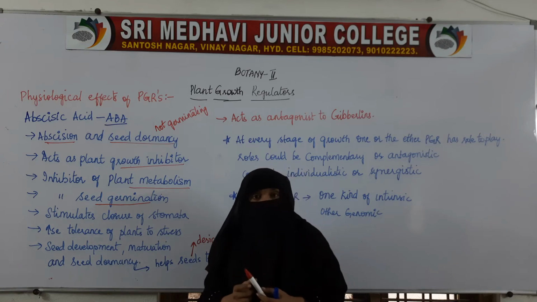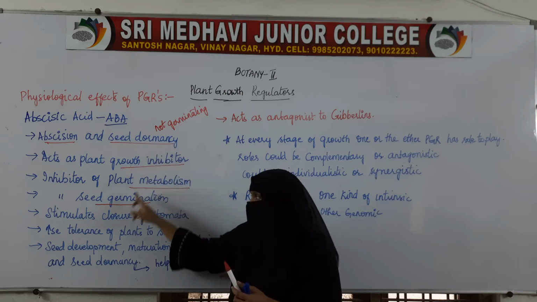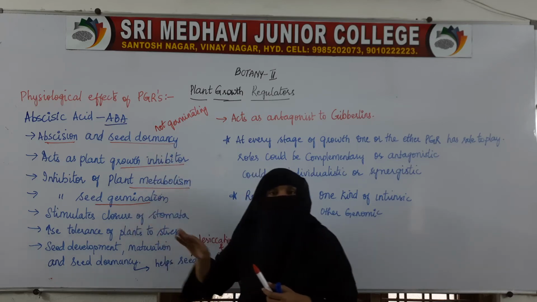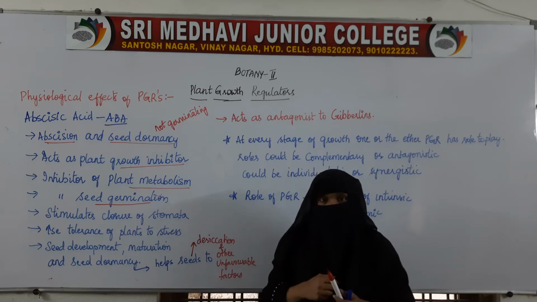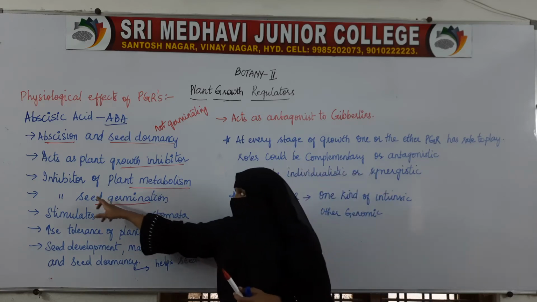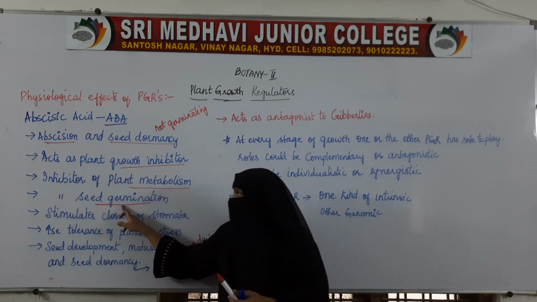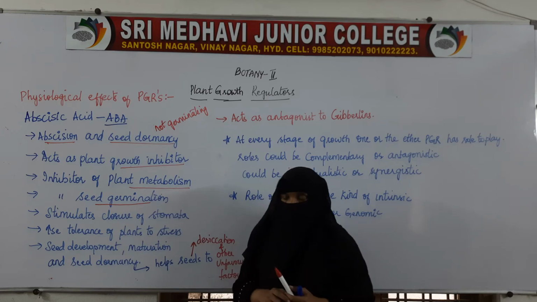So when the seeds cannot be germinated, that condition is seed dormancy. When seed dormancy is there, seed germination will be inhibited. That is why abscisic acid is acting as the inhibitor of seed germination.